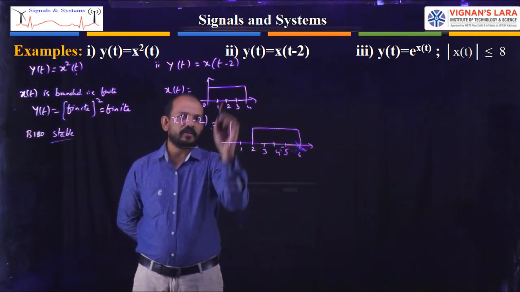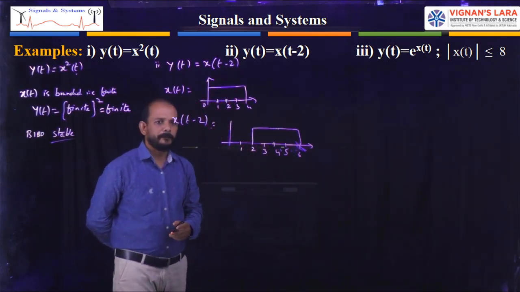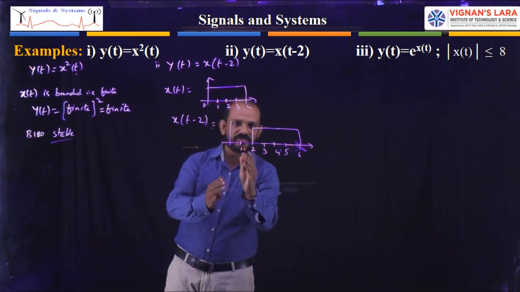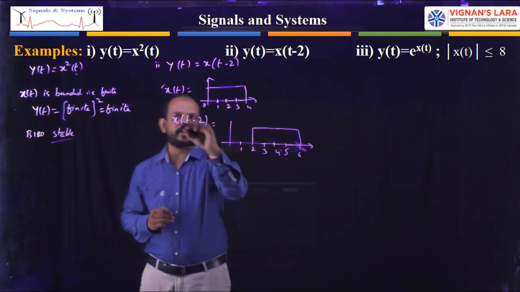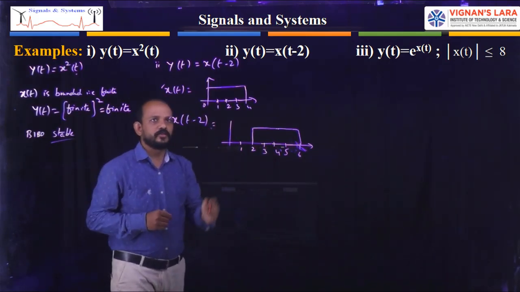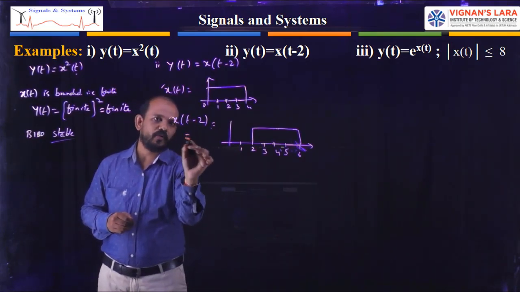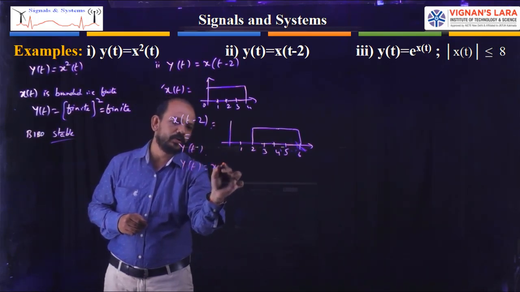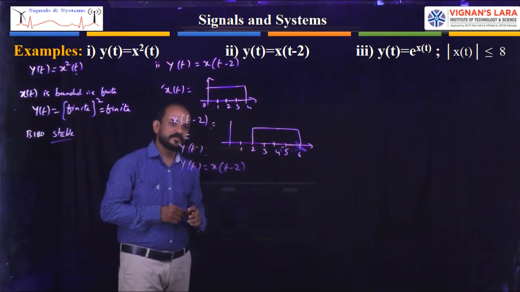See, this is x of t and this is x of t minus 2. Both are finite, so the amplitude is finite. Here also it is finite; it is just shifted. So x of t is finite, then x of t minus 2 is also finite. This x of t minus 2 is nothing but our y of t. So here y of t equals x of t minus 2.